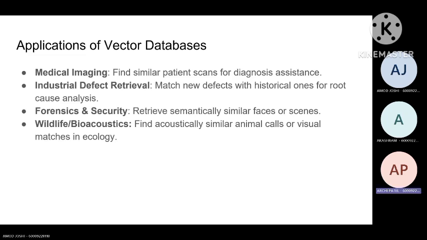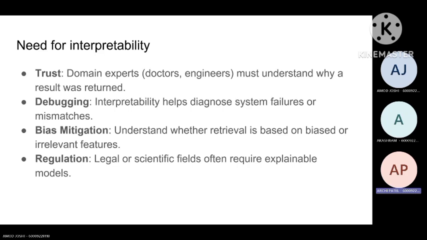Various applications of vector databases include medical imaging, industrial defect retrieval, forensic and security, wildlife, and bioacoustics. Traditional pipelines rely heavily on non-interpretable black box models that often offer weak explanations. Feature extraction used with LSH often produces embeddings that are not human interpretable. Literature survey shows that interpretable hashing remains unexplored. So there is a need for interpretability when it comes to trust, debugging, regulation, and bias mitigation.